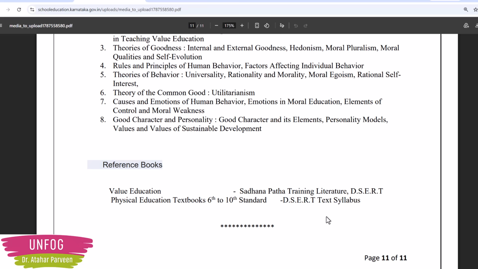Whatever book you are friendly with, whatever book you have already gone through in your B.Ed, or whatever book you have been preparing for teacher recruitment exams, better go for those books only. Touching new books now may make you feel scared. So don't do that. Okay. And if you have your own notes and all that, that also you can prefer.